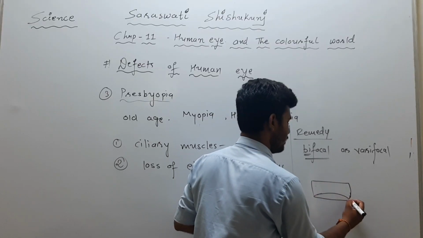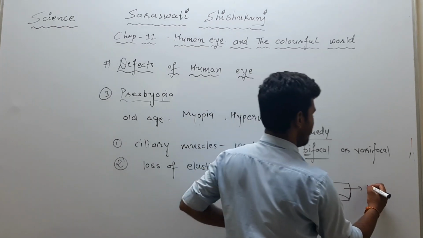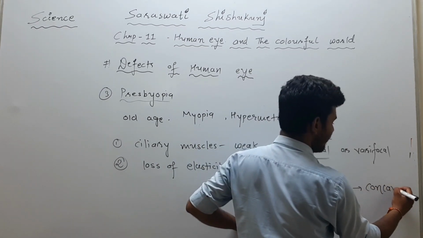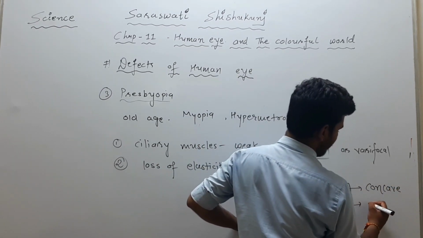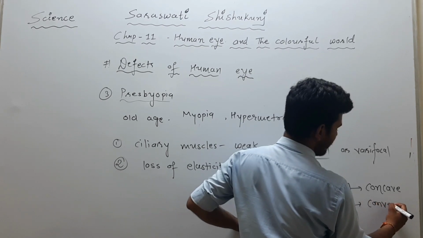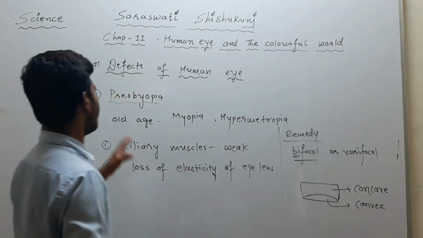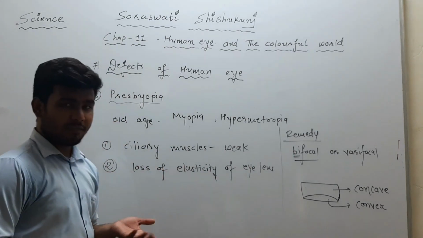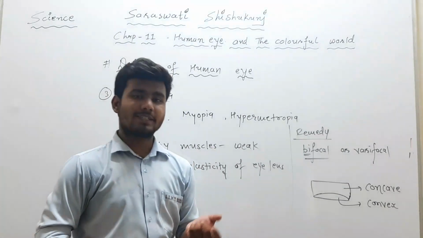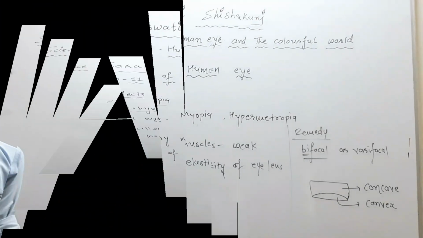Here the upper part is a concave lens and the lower part is a convex lens, right? This way they use the bifocal lens to get rid of this defect of eye called presbyopia, which comes at old age.